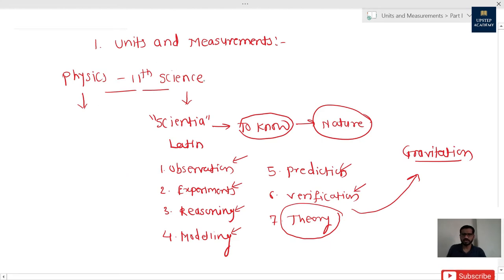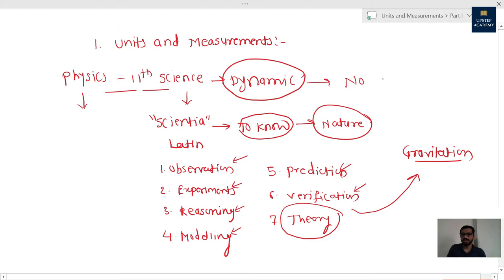And we all know that science is dynamic. Why is science dynamic? Science is dynamic because there is no permanent theory, no theory which is final in science. You can even change the gravitation theory if you go through certain observations, experiments, reasoning, modeling, prediction, verification, and you come to know that it is satisfying all these steps. Then you can claim your own gravitation theory, or even make your own laws. That is the power of science.